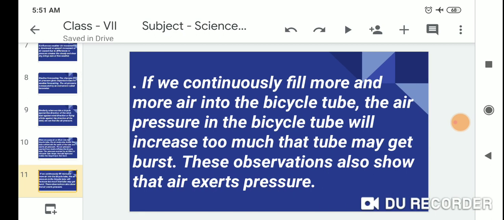If we continuously fill more and more air into the bicycle tube, the air pressure in the tube will increase so much that the tube may burst.